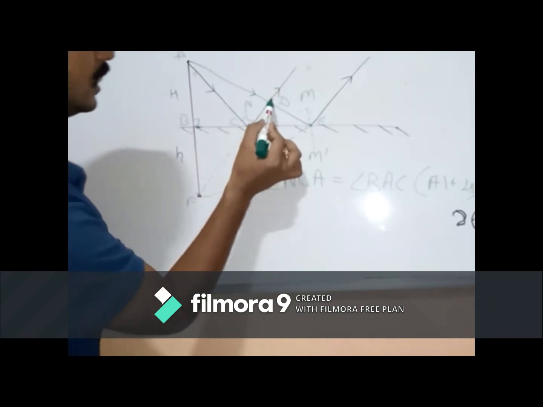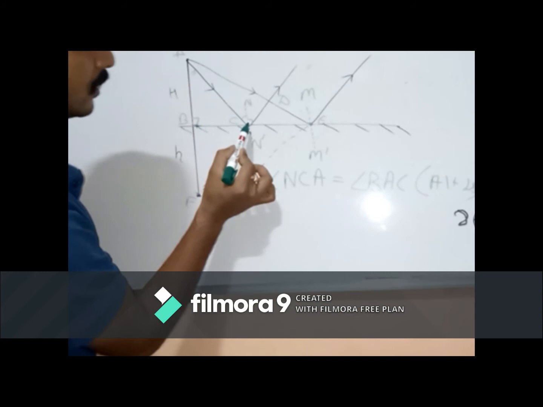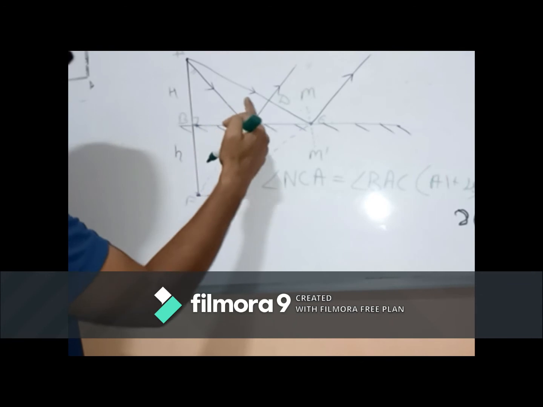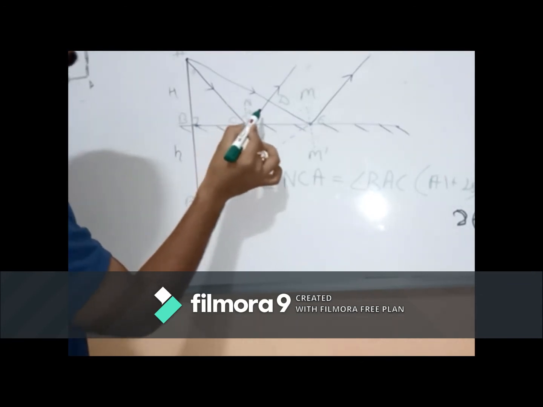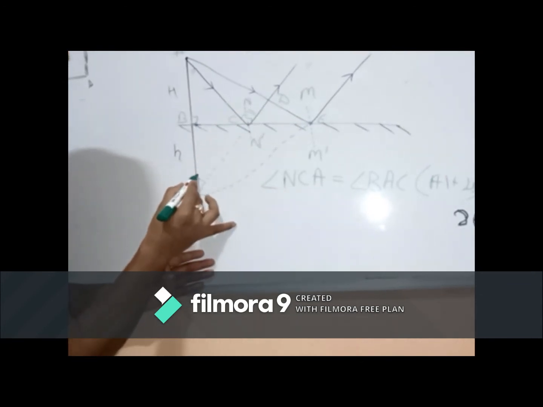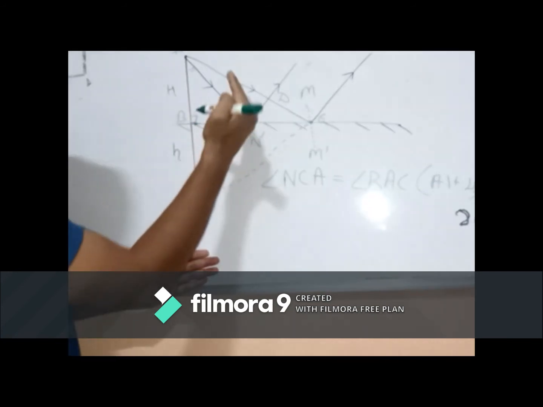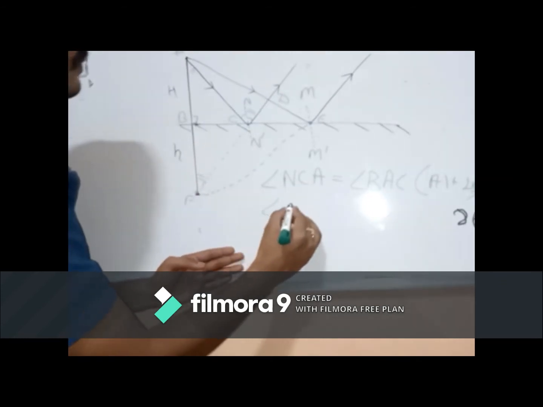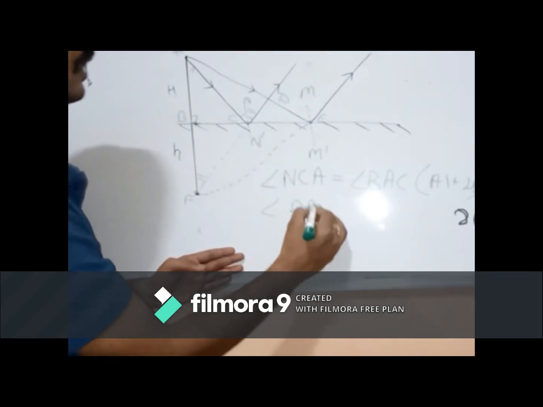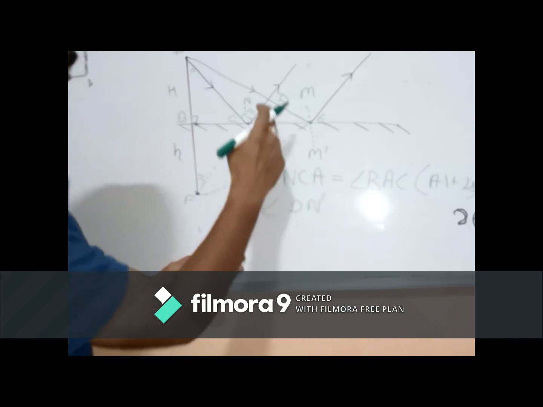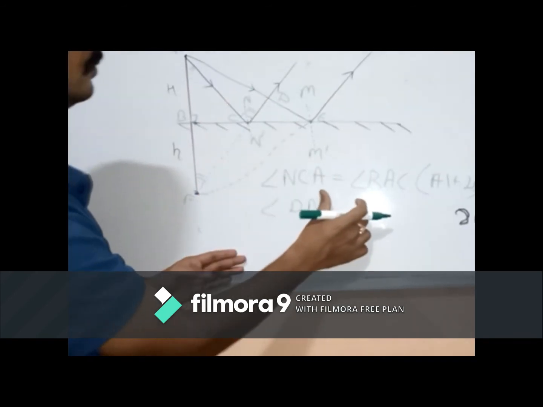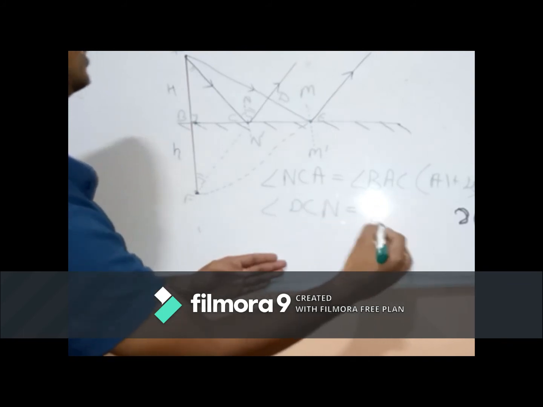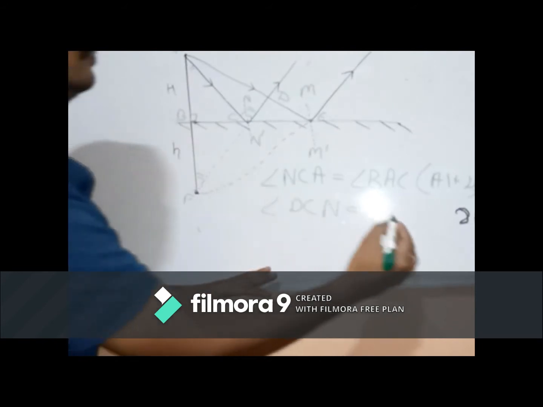Now angle DCN, this one. This angle will be equal to this angle. How? Corresponding angles. This line is parallel to this line. These are corresponding angles. Angle DCN will be equal to angle CFB.